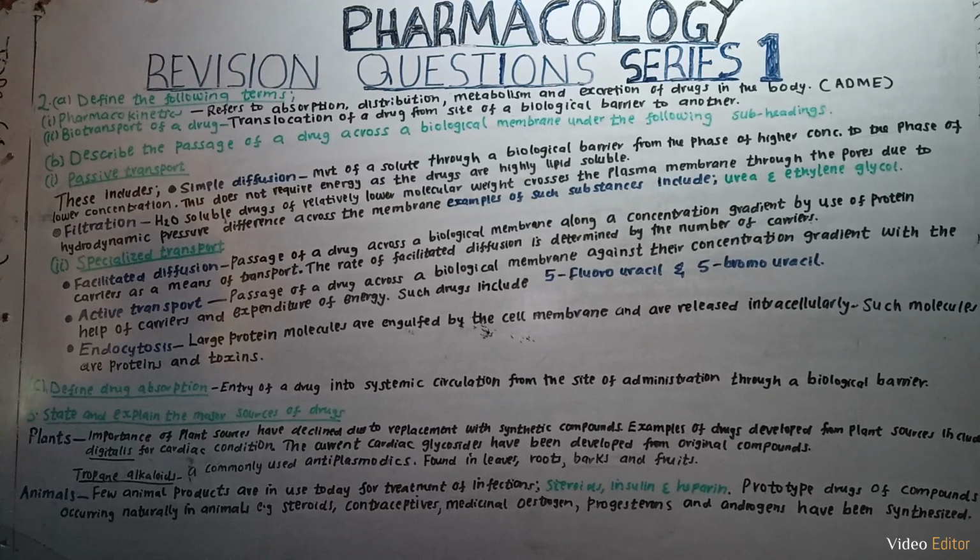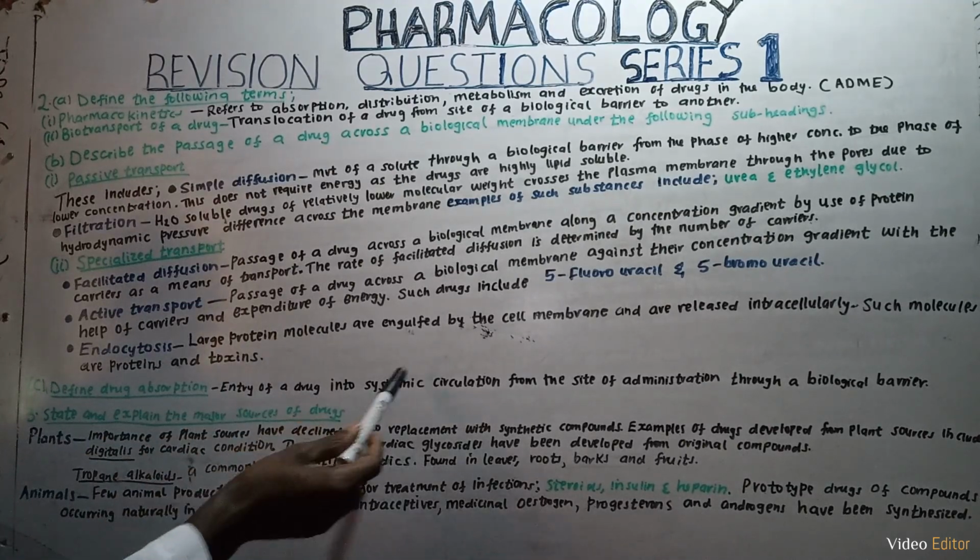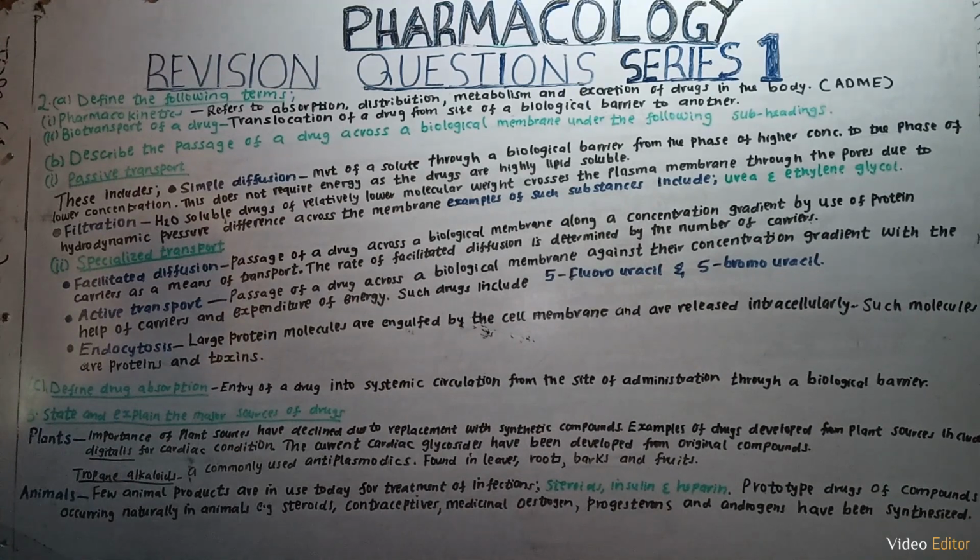Then the third part is endocytosis. This one involves large protein molecules that are engulfed by the cell membrane and are released intracellularly, that is inside the cell. Such molecules are proteins and toxins.